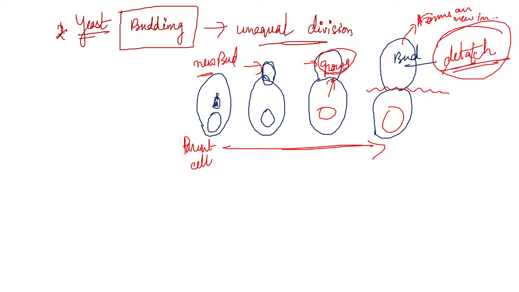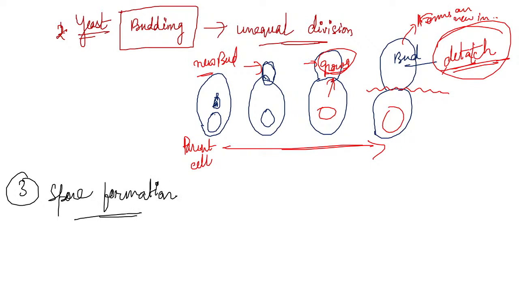Now, coming to the next, that is spore formation. Okay, now we'll come to the next topic. The third topic is sporulation, or spore formation. So, spore formation is also done by some other organisms.